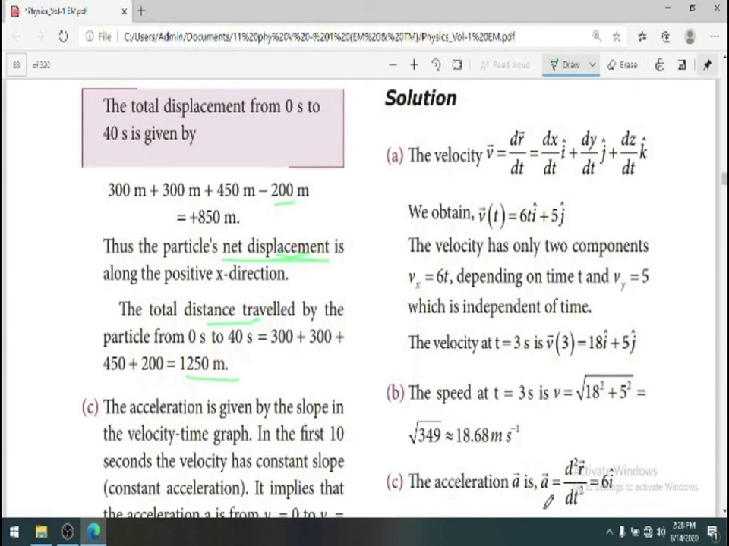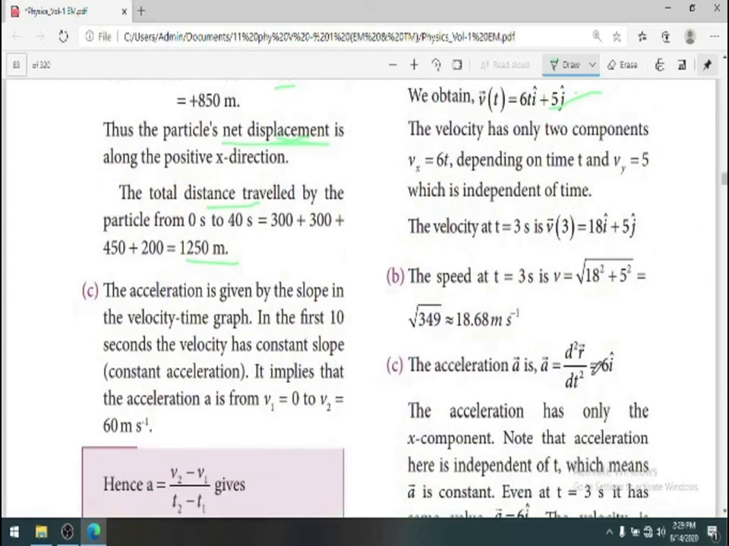And you know how to find out the acceleration: it is the second derivative of the position vector. Am I right? Velocity is the first derivative, so you need to differentiate this once again with respect to time. When you differentiate as a second derivative once again with respect to time, 6t i cap would be 6i and 5j would be 0. So acceleration is only along the x component, since only i cap is present, the other things become 0.